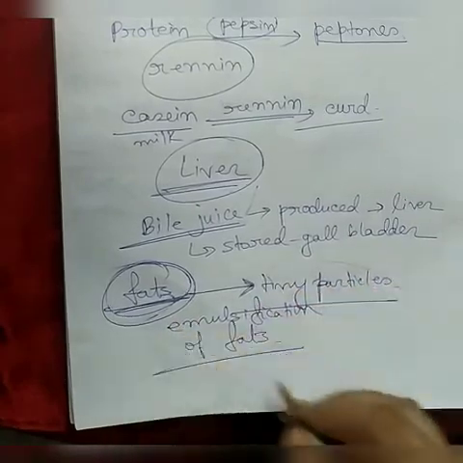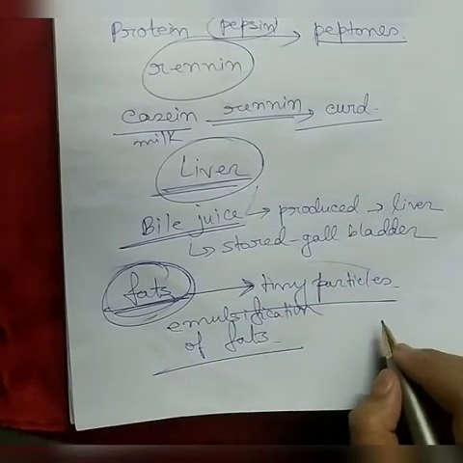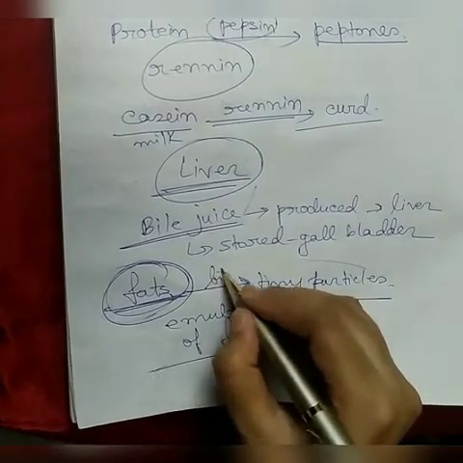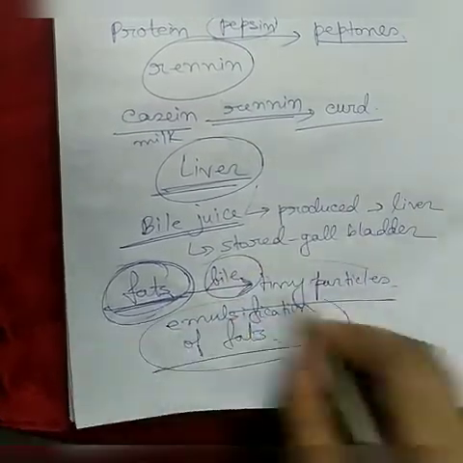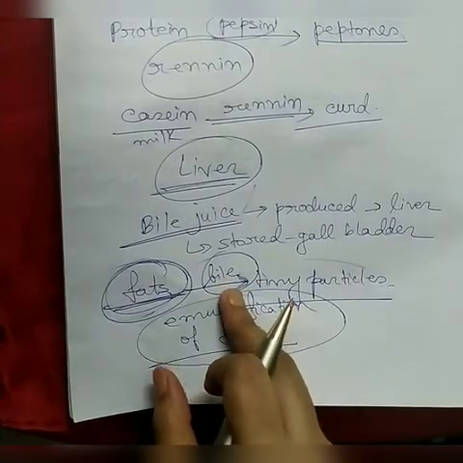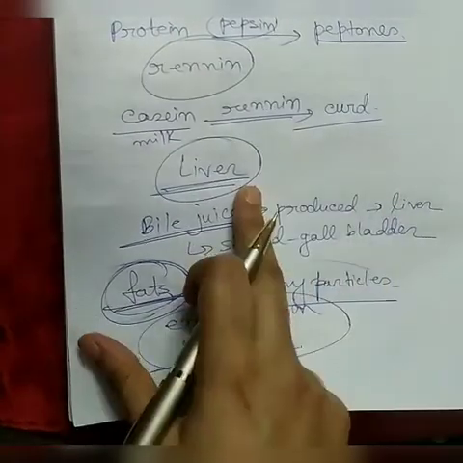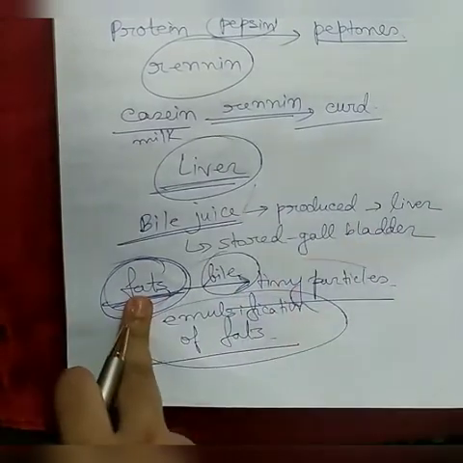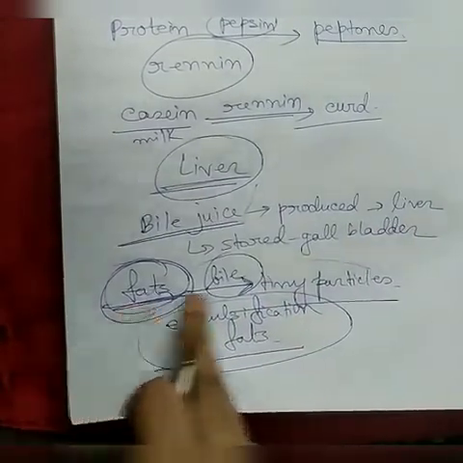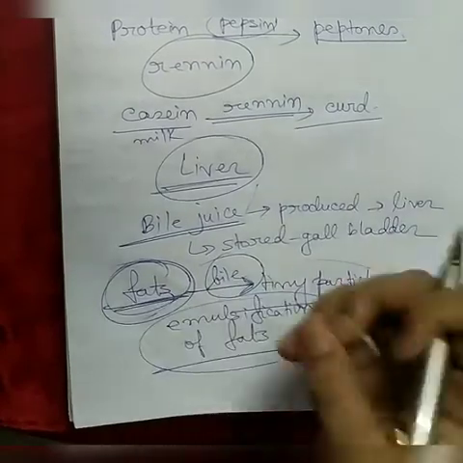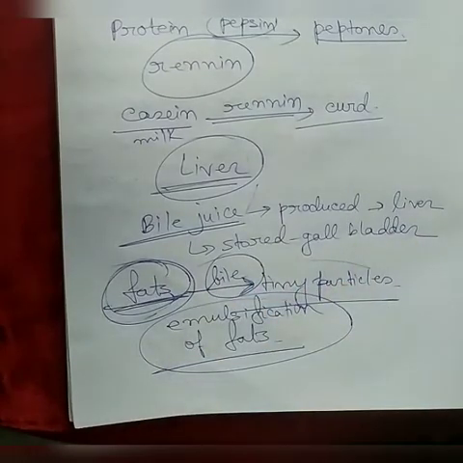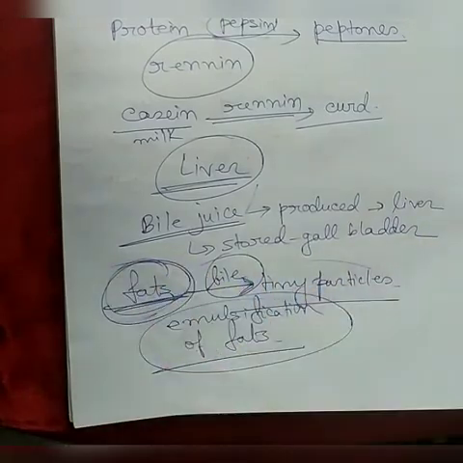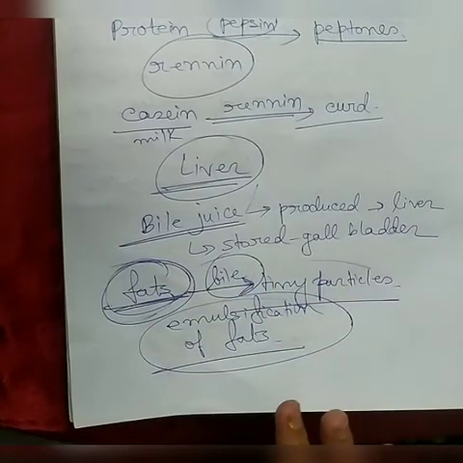And these tiny droplets are known as emulsified fats. This is done by the bile. The emulsification of fat is done by the bile. Bile juice, produced in the liver and temporarily stored in the gallbladder, acts on the fat, and the fats are broken down into tiny droplets and form emulsified fat. This is known as emulsification of fat. This is the function of the liver in digestion.